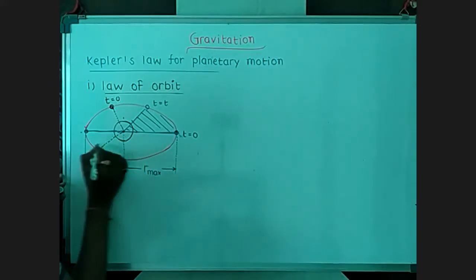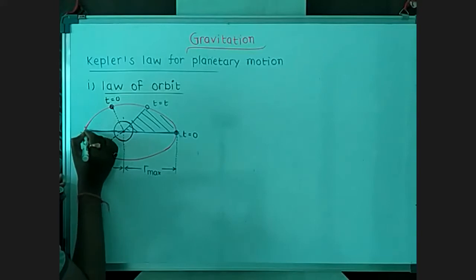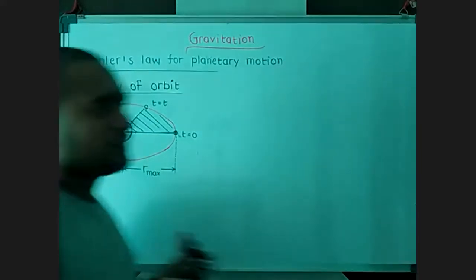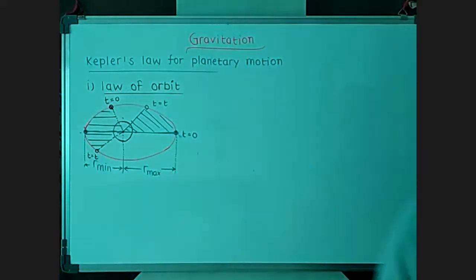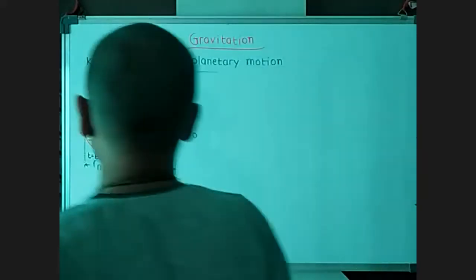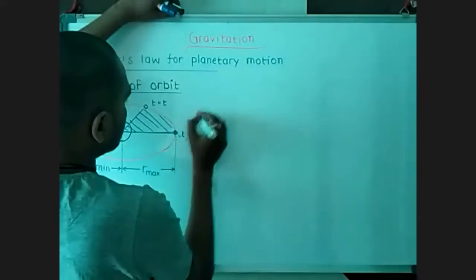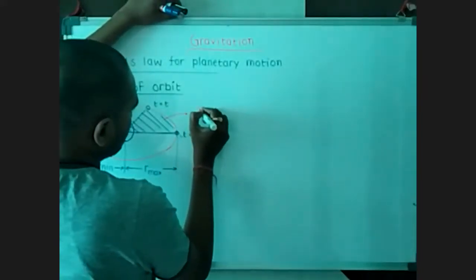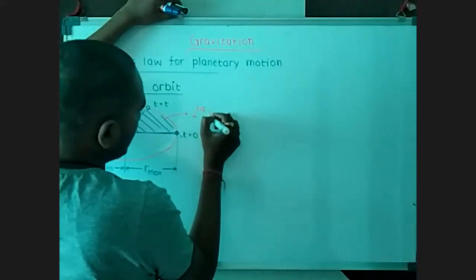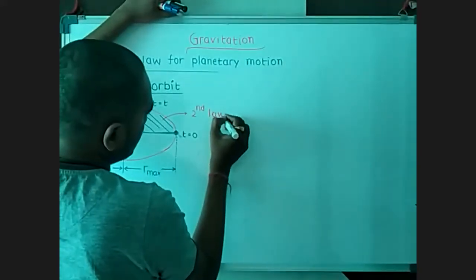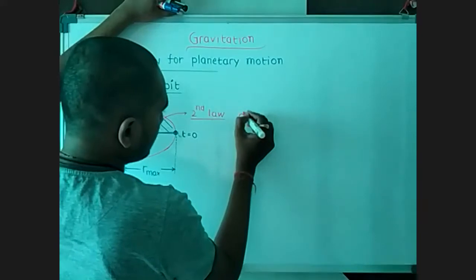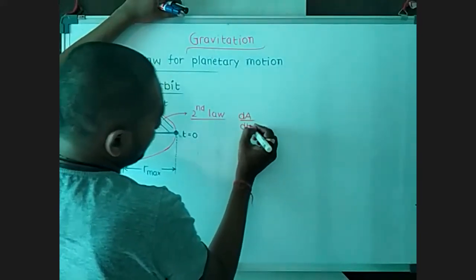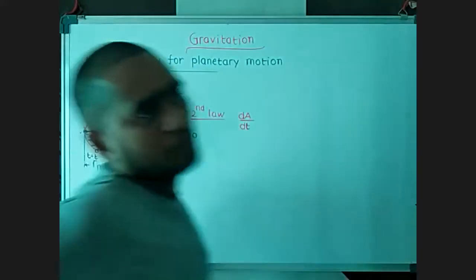So this area is also equal to the first one. So we can say that the areal velocity is constant. In our second law the areal velocity is constant. We already learned areal velocity in rotational motion, the geometrical interpretation of angular momentum.